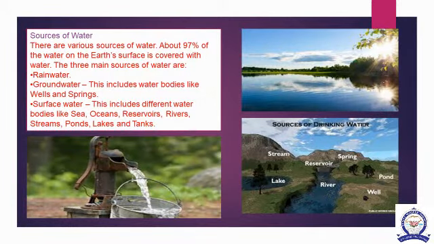Now, let us see the sources of water. About three-fourths of the earth is covered with water. We have 70% of water and 30% land. Water is present in the form of rain, underground water, lakes, rivers, seas and oceans. Seas and ocean water is salty and so we cannot use it.